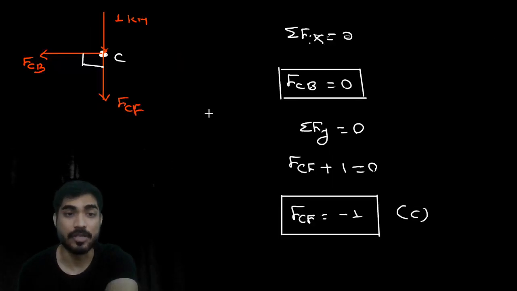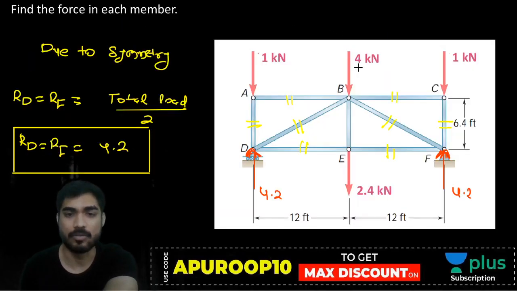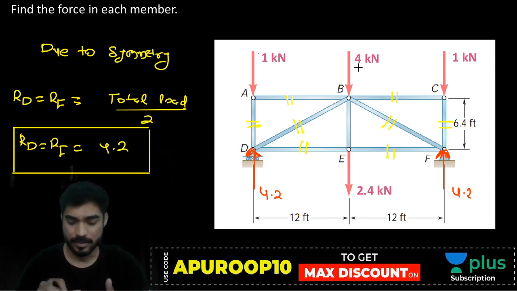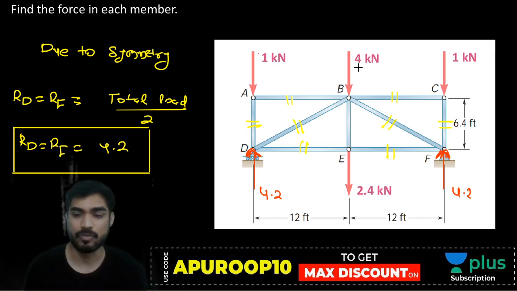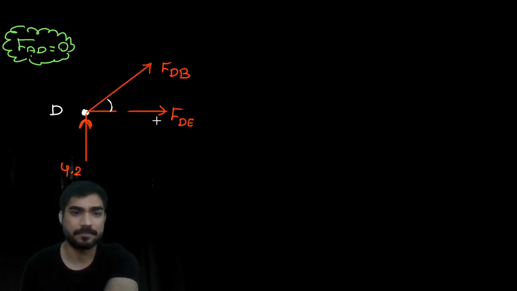No, sorry. Where does 60 degree come from? You have to calculate it. Tan inverse of 6.4 by 12. Tan inverse of 6.4 by 12. 28.07, right?